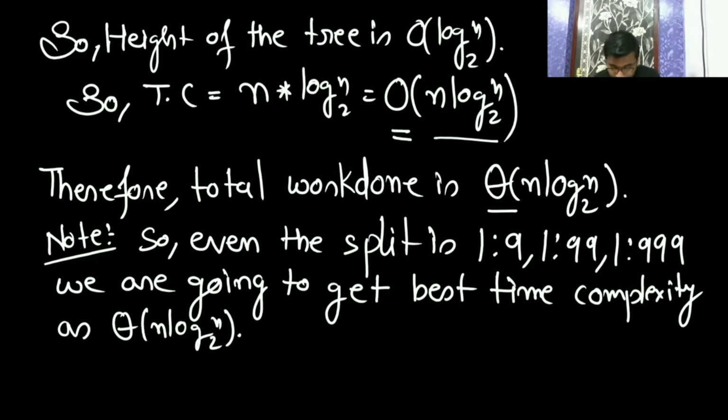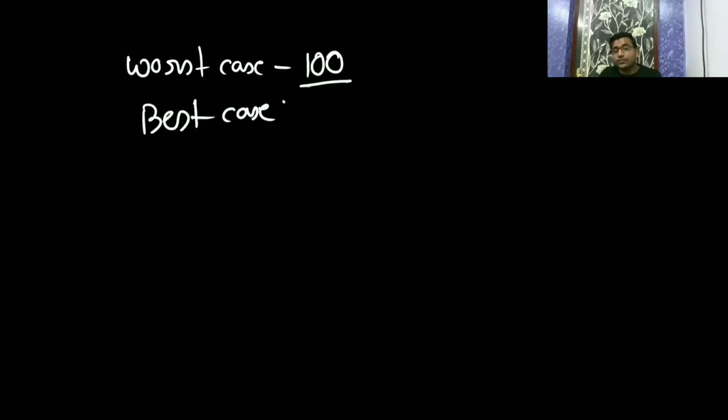If the worst case of an algorithm is good, then its best case and average case will be good too. Take an example of yourself: in the worst case you get rank 100, in the best case rank 1, and in the average case rank 50.